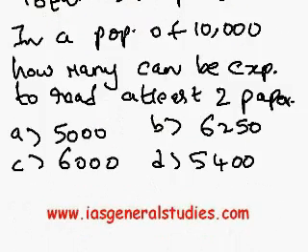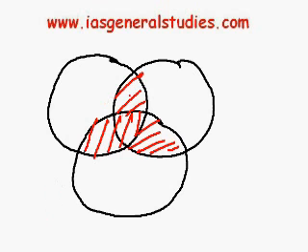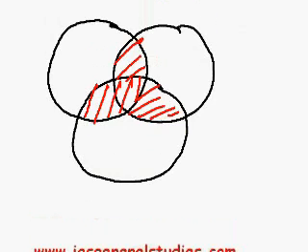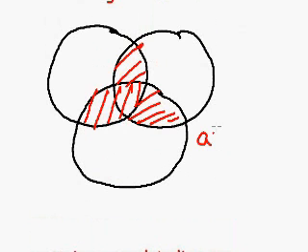And one more thing, I want to discuss some concepts again. We have these 3 regions, right? Whenever they say at least 2, it means 2 or more. So we have to include these areas. These areas represent at least 2.